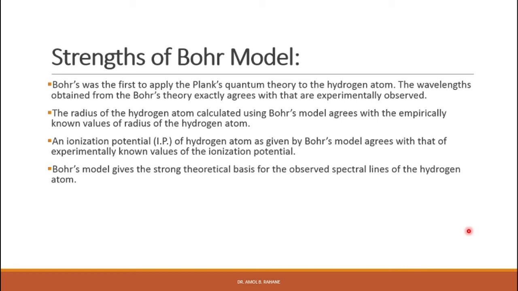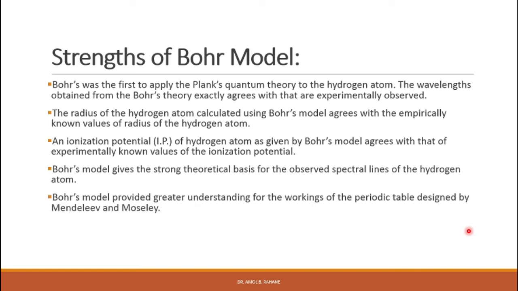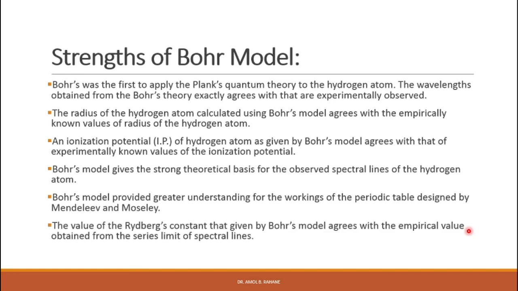Bohr's model gives a strong theoretical basis for the observed spectral lines of the hydrogen atom. Bohr's model provided greater understanding of the working of the periodic table designed by Mendeleev and Moseley. The value of the Rydberg constant given by Bohr's model agrees with the empirical value obtained from the series limit of spectral lines for the hydrogen atom. So these are some of the strengths of the Bohr model.